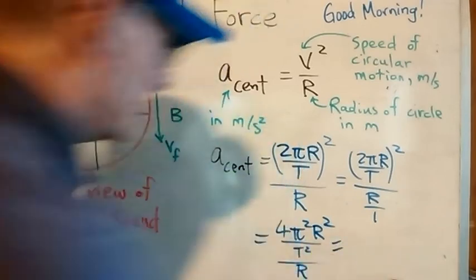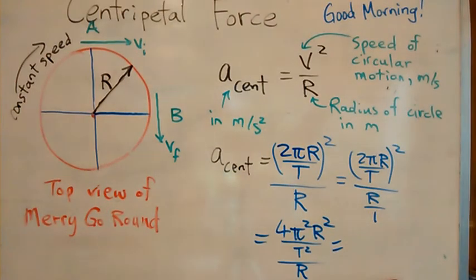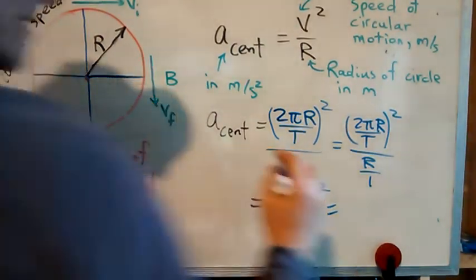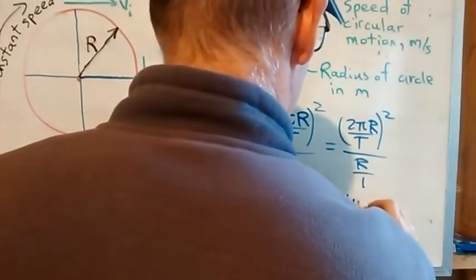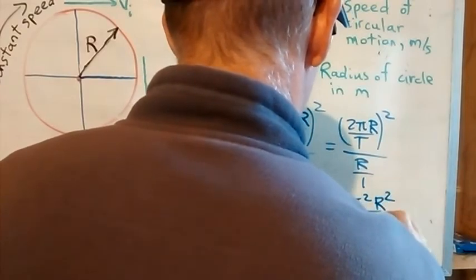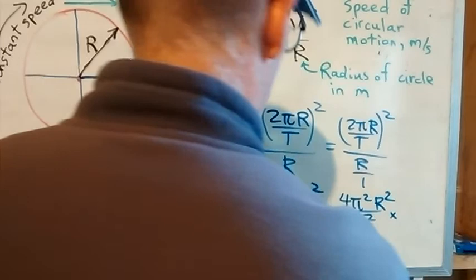And that becomes 4 pi squared r squared over T squared times 1 over r.